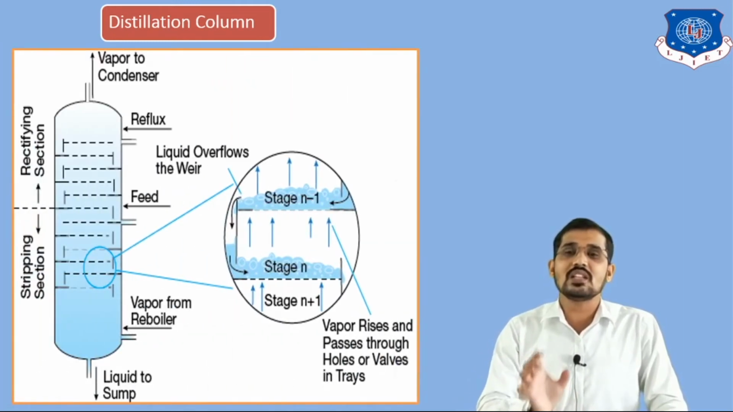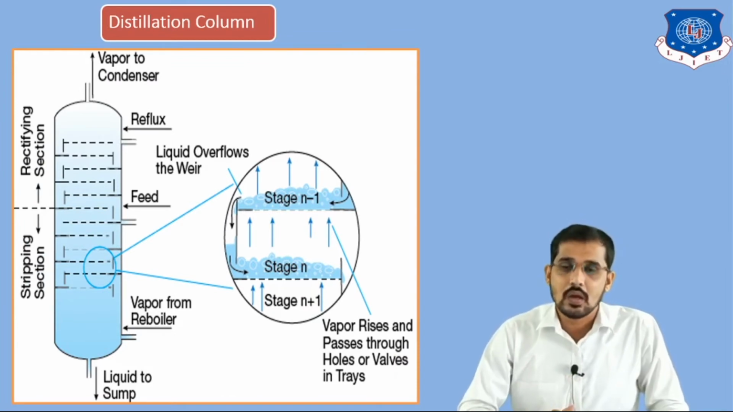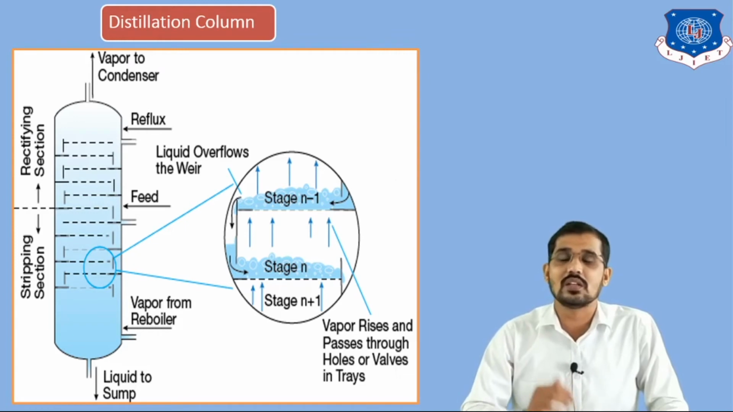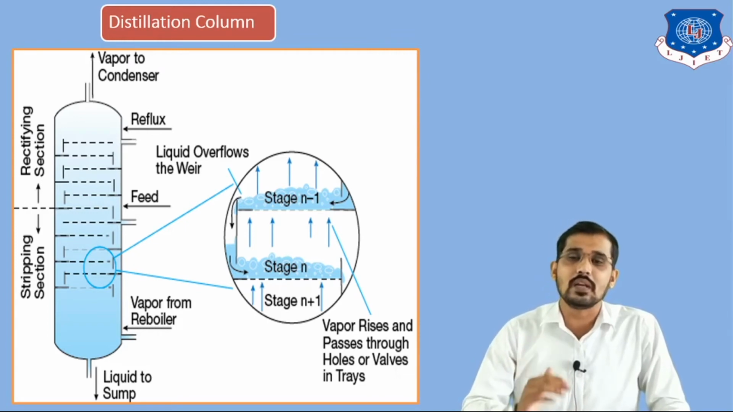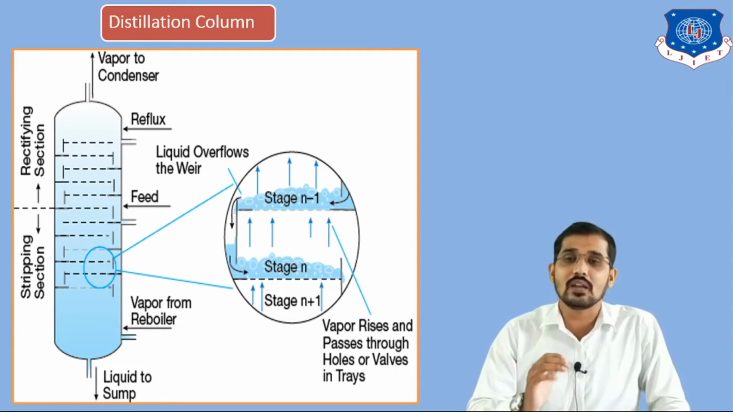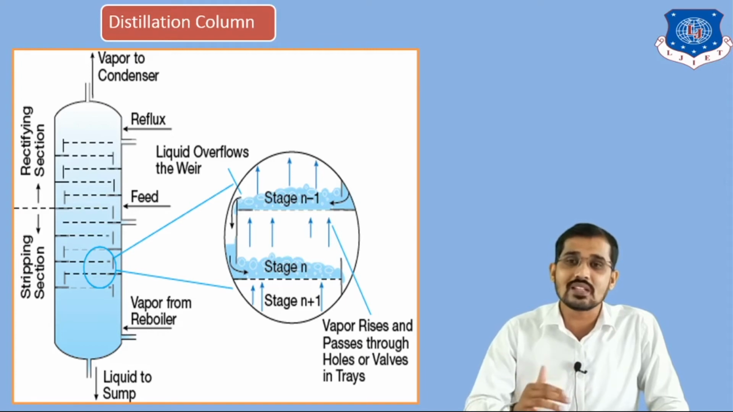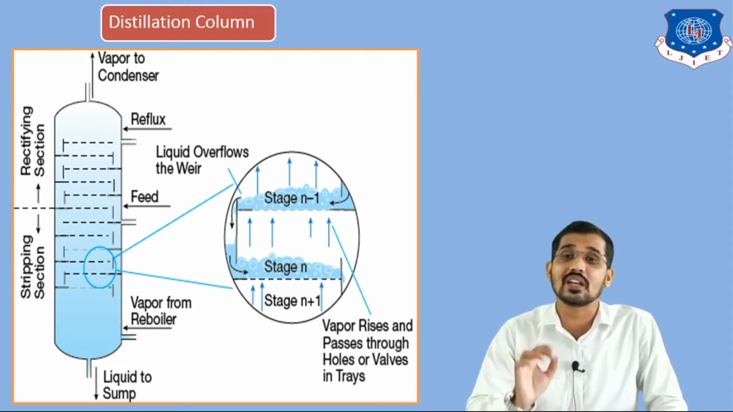You can see there is one vertical column, and that column is divided into two sections. Above the feed plate, that section is known as the rectifying section, and below the feed plate is nothing but the stripping section. We are providing a reboiler in the bottom section, that is the stripping section, and we are providing a condenser in the top section, that is the rectifying section.